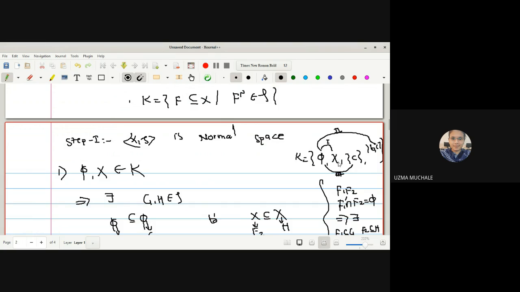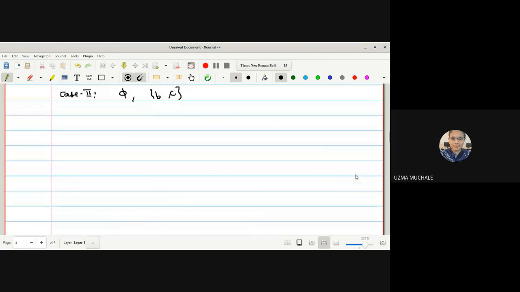Can anyone tell me any other disjoint closed sets from the family K? That we have written now already: 1, 2, 3. This is the third case we will discuss. Is there anything other than these three? No, ma'am. Okay, so that's why we will discuss the three cases, and after discussing all three cases, then we can say X2 is a normal space.